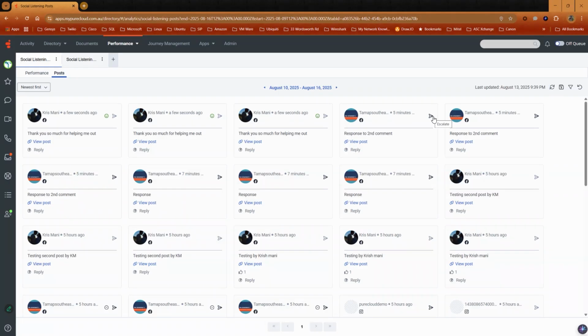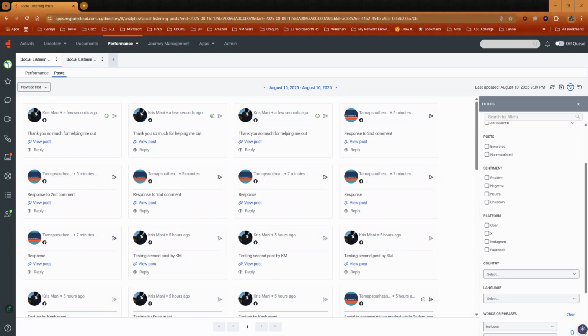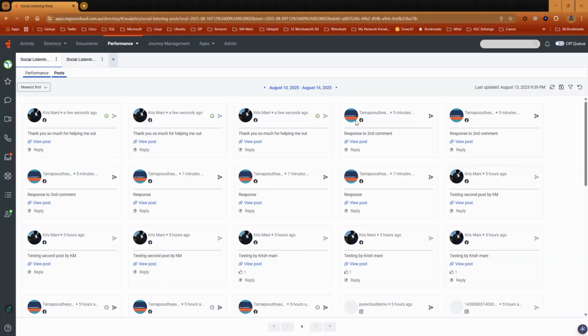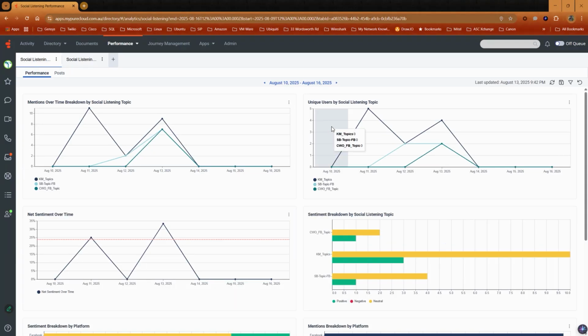Users with appropriate permission are able to view the post and comments and escalate any post or comments that has not been attended to. Users are also able to see sentiments for each comment. Filters also can be applied to suit the viewer's expectation. Finally, navigate to Performance to view the data obtained from the social interactions. These can be used to uncover trends, identify common pain points, and refine customer service approaches.